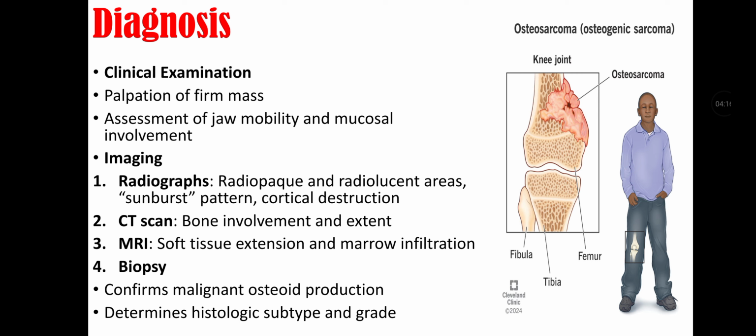Diagnosis of osteosarcoma. First is clinical examination, that includes palpation of firm mass and assessment of jaw mobility and mucosal involvement. Second is imaging, which can be done for diagnosis, that includes radiographs, CT scans, and MRI, and biopsy. Radiographs show radiopaque and radiolucent areas that are called sunburst pattern and cortical destruction. CT scan shows bone involvement and extent. MRI shows soft tissue extension and marrow infiltration. Biopsy confirms malignant osteoid production, and it determines histological subtype and grade of osteosarcoma.